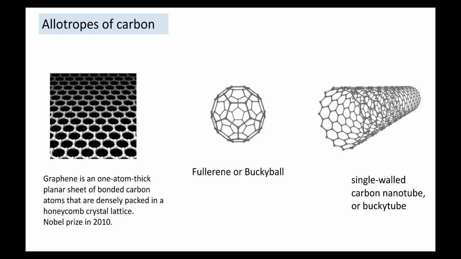You can see the hexagonal arrangement of carbon is there again. But now you don't have a sheet like graphene. Suppose that sheet is rolled to make a tube, then we call this a single walled carbon nanotube, because here there is only one tube, and the wall of the tube is made with only 1 atom thick carbon layer.